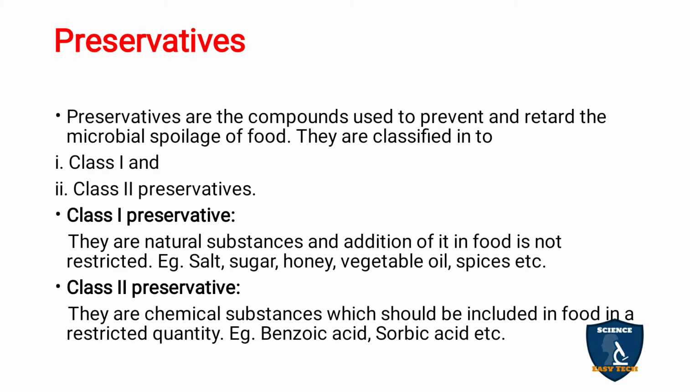So let's see them one by one. What are preservatives? Preservatives are compounds which are used to preserve food. They prevent and retard the microbial spoilage of food; they prevent the growth of microorganisms. They are classified into two types: class 1 preservatives and class 2 preservatives.